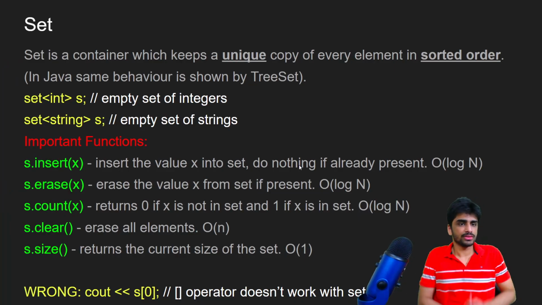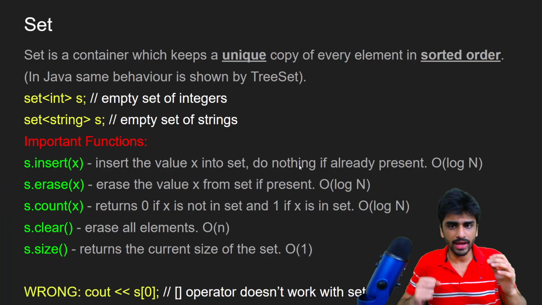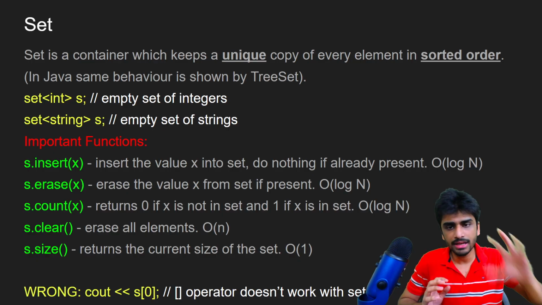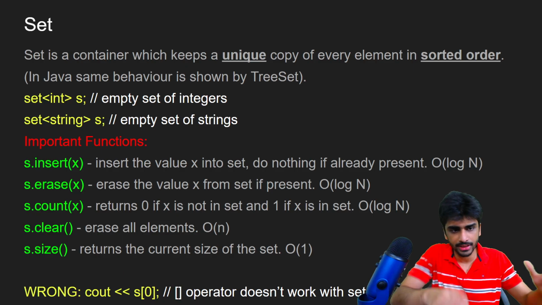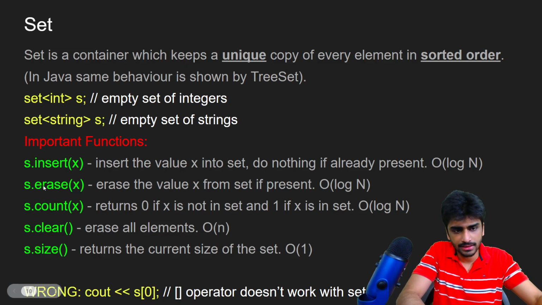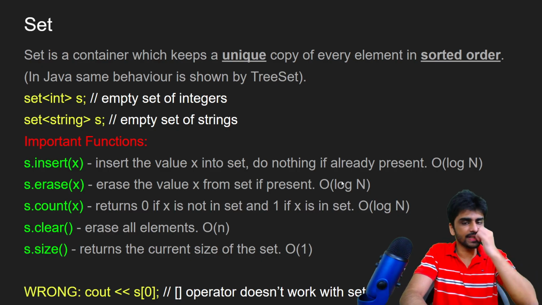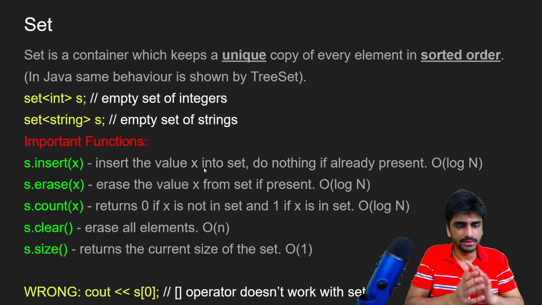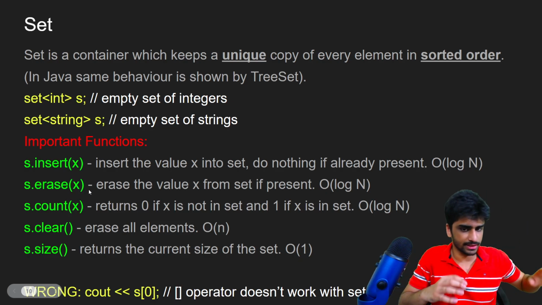Okay, hi. So now let's talk about set. Set is the container which keeps a unique copy of every element in a sorted order. So all the elements that are there in a set will be in sorted order, and only unique copies will be kept. So we can erase and insert any element, and all of these operations work in log n time. If the element is already present and you insert it again, then nothing happens. And if you erase an element and it is not present, then nothing happens.